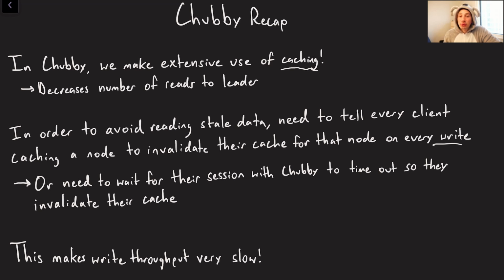So basically they have some sort of session timeout in Chubby where the session is basically how often you're heartbeating with Chubby or the leader of Chubby. And so if the session itself gets invalidated because there hasn't been a heartbeat for a while, then the cache is going to get flushed, right? Chubby's client library will basically flush the cache for you. And so they can say, okay, well, at worst, I know that after this timeout for the session, a write is always going to go through.